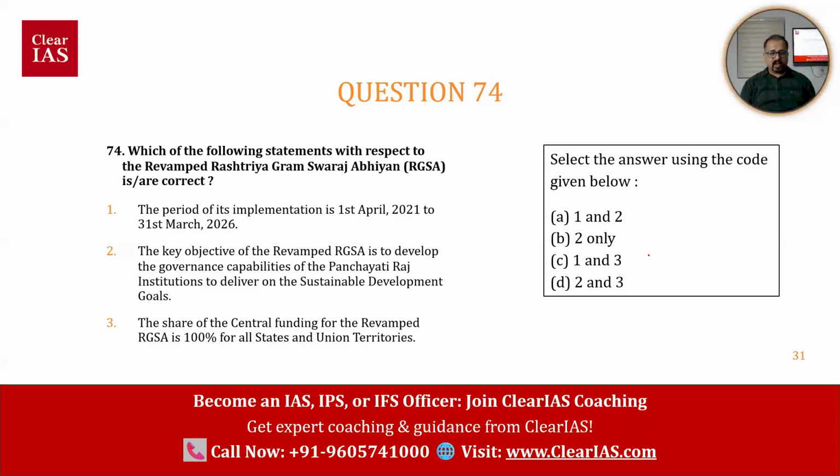The key objective of the revamped RGSA is to develop the governance capabilities of the Panchayati Raj institutions to deliver on the sustainable development goals. The share of central funding for the revamped RGSA is 100% for all states and union territories.